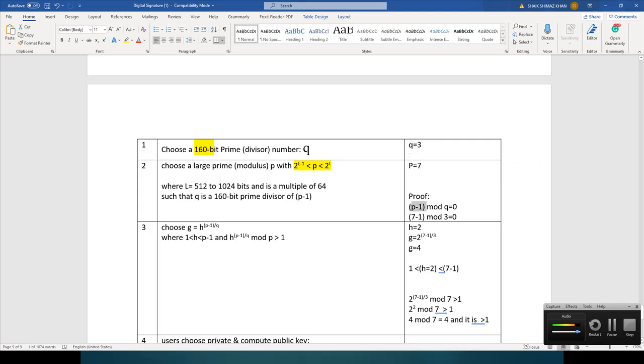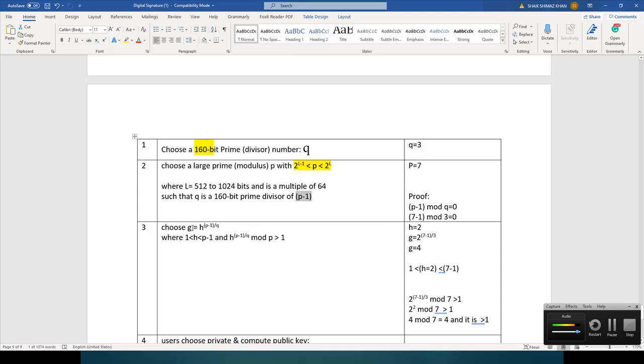So P minus 1, how much? 7 minus 1 is 6. 6 mod 3 is 0. So that means Q can divide P minus 1. It is the divisor which can divide the P minus 1 value. So 7 minus 1 is 6, 6 mod 3 is 0. That is the property, such that Q should be a prime divisor of P minus 1, that is, P minus 1 mod Q should be 0. In such a way you have to select the Q and P values. So that is the idea.